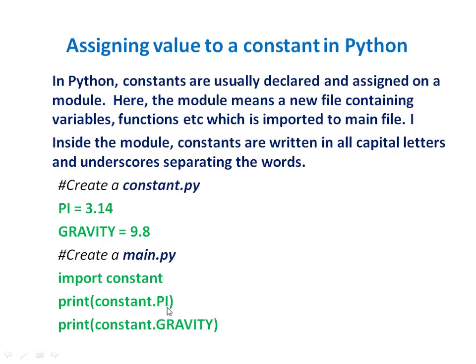When we print constant.PI, it prints 3.14, and constant.GRAVITY prints 9.8. Since we have used the import statement, the constants are available in main.py.